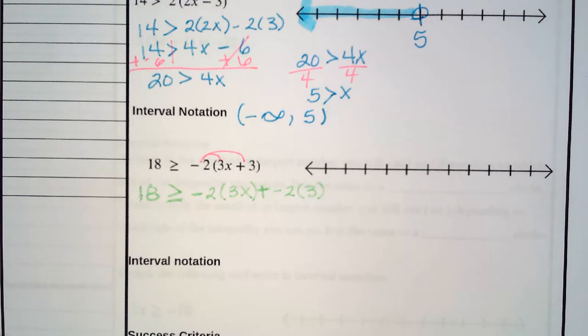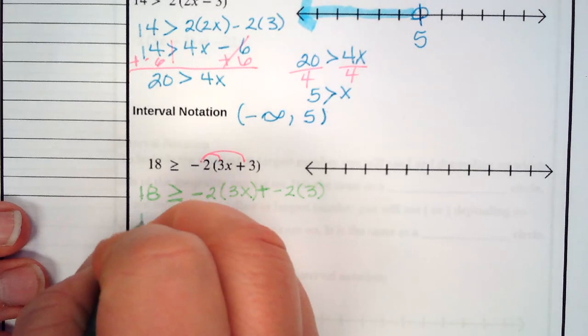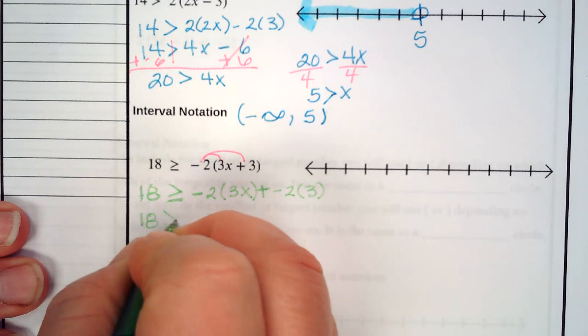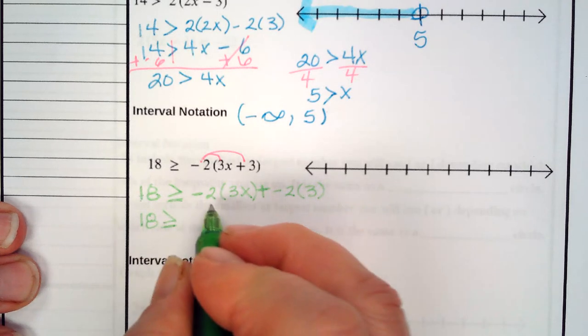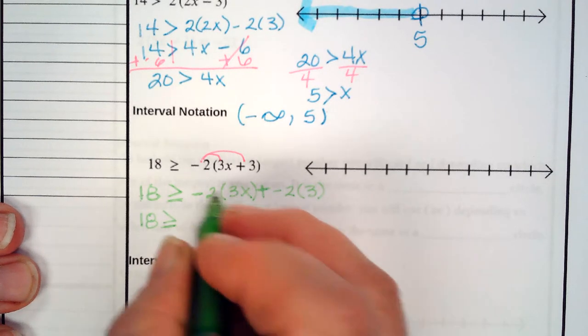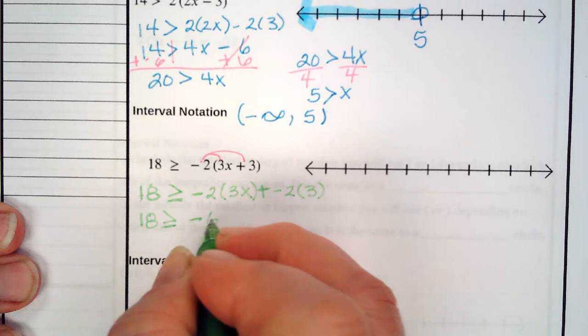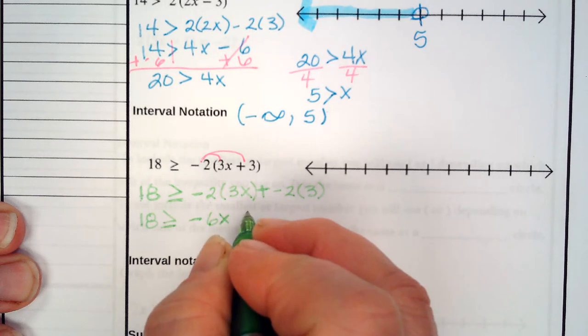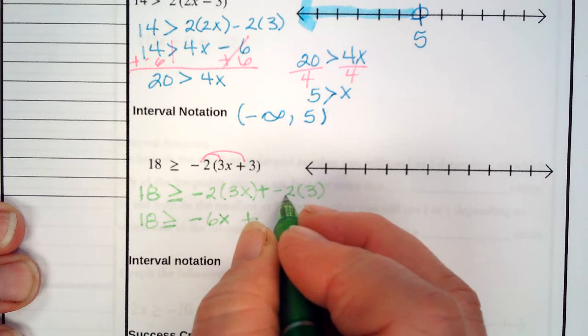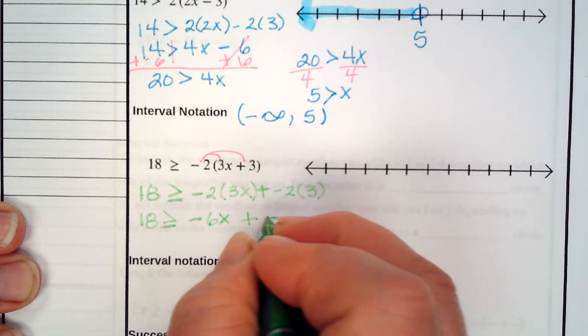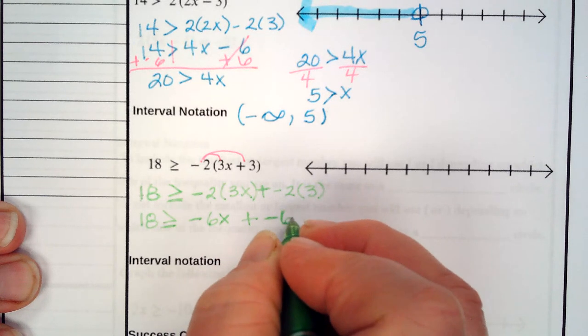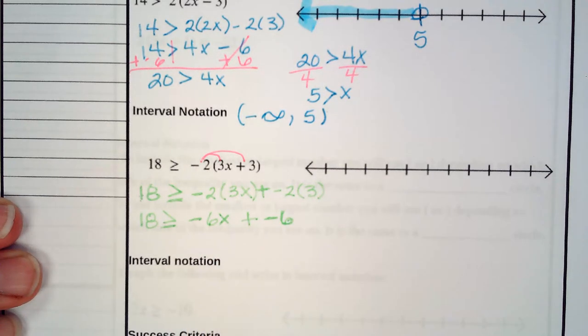Next step. 18 is greater than or equal to -2 times 3 is -6x plus -2 times 3 is -6. Now we're ready to start solving.